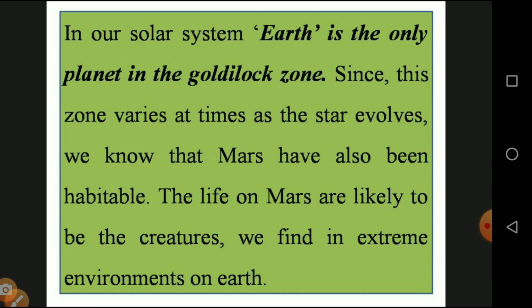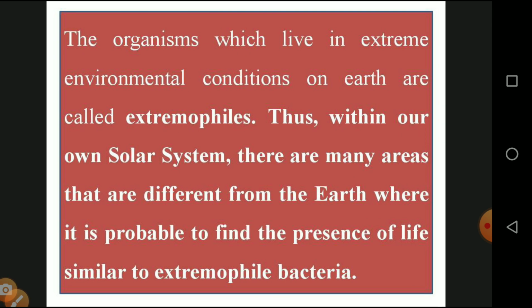Since this zone varies with time as the star evolves, we know that Mars may also have been habitable. Life on Mars is likely to be found in extreme environments, as we find on Earth. Compared to Earth, Mars has a little bit of these things available. The organisms which live in extreme environmental conditions on Earth are called extremophiles. Even in extreme environments, too cold or too hot, some organisms are available.